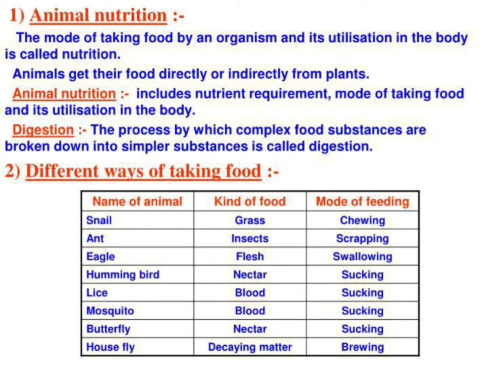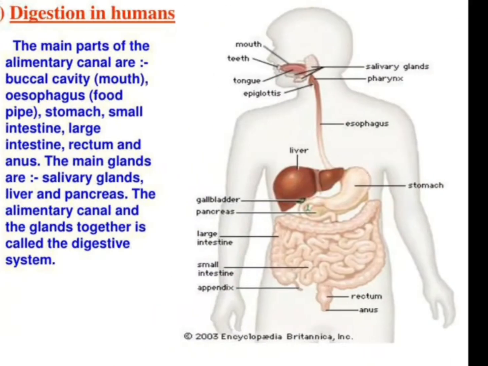Now we will learn about digestion. It is the process by which complex food substances are broken down into simpler substances. There are different ways of taking food, like if we talk about the snail, it eats grass and the mode of taking food is chewing. So here we have several examples where the organism is taking different modes of feeding.